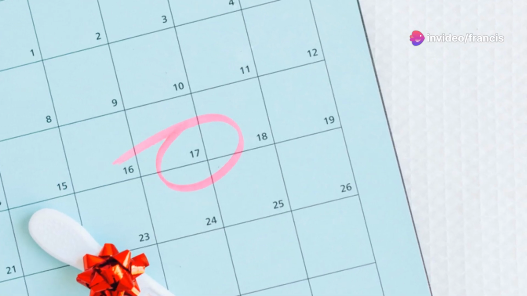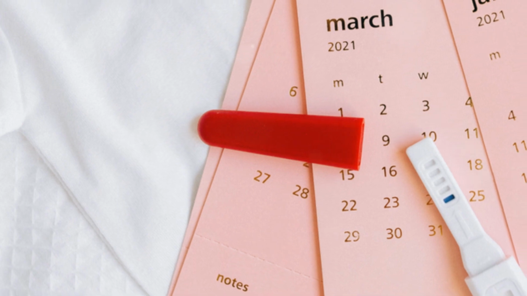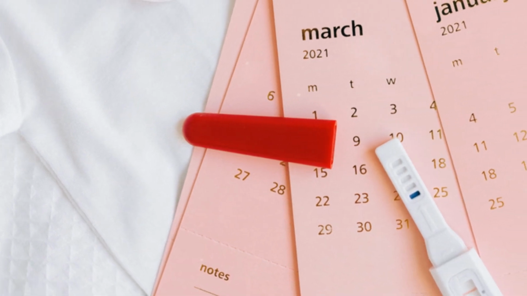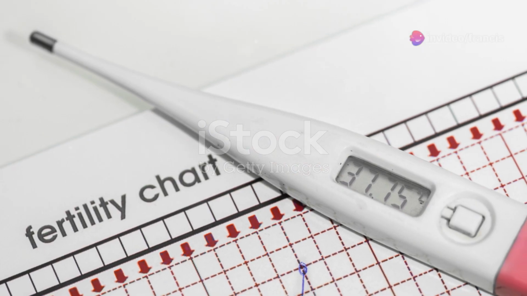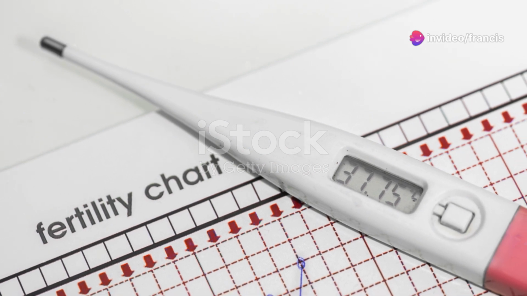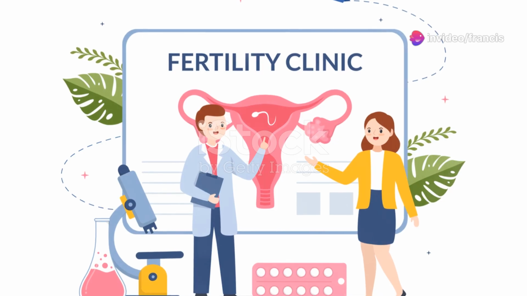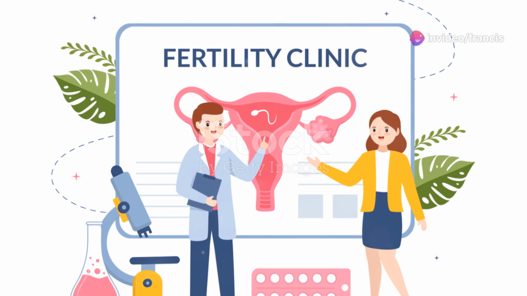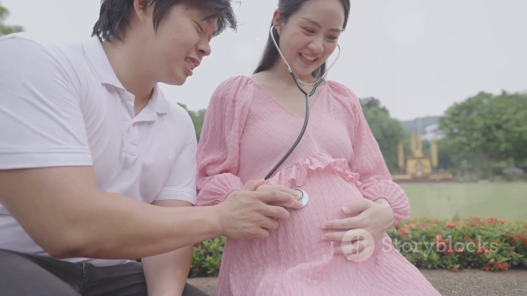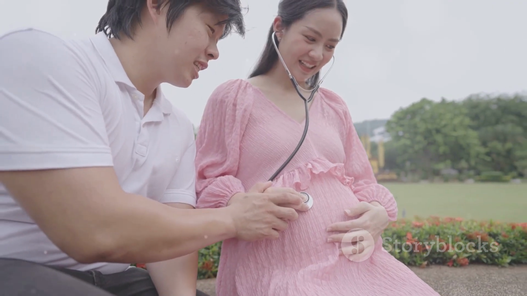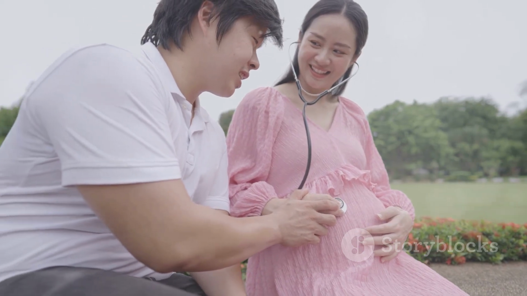However, it's crucial to acknowledge the limitations of this method. The rhythm method heavily relies on consistent and accurate cycle tracking. Irregular cycles, stress, illness, travel, and other factors can affect cycle length and ovulation, making predictions less reliable. Compared to other forms of contraception, the rhythm method has a relatively lower effectiveness rate. It's essential to consider this, especially if pregnancy would pose significant health risks or is highly undesirable.